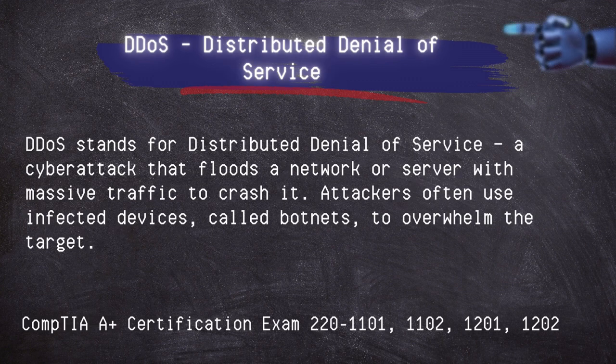DDoS, or Distributed Denial of Service. It is a cyber attack that floods a network or servers with massive traffic to crash it. Attackers often use infected devices called botnets to overwhelm the targets.